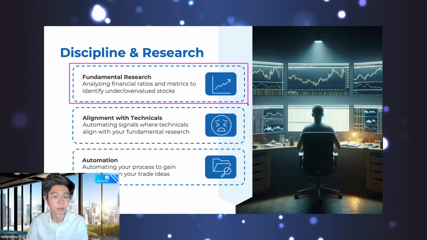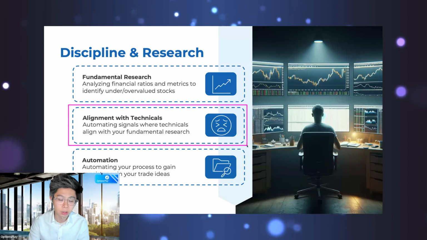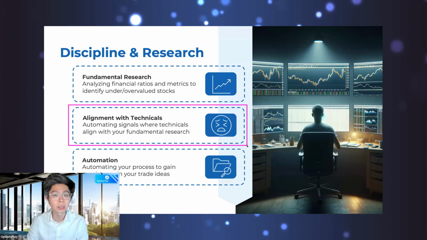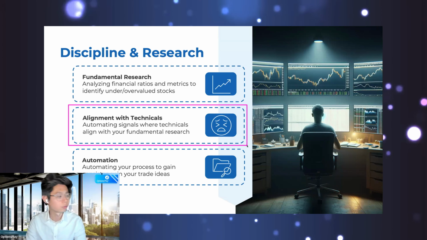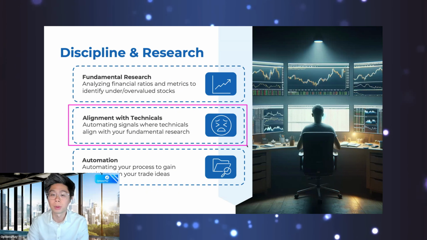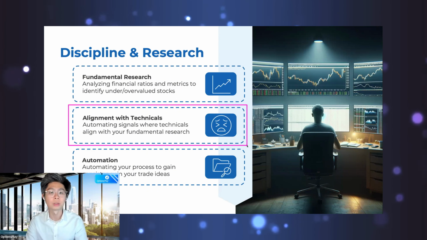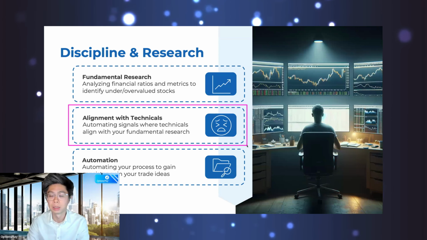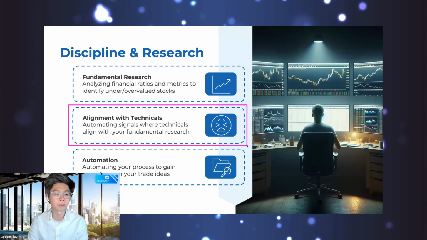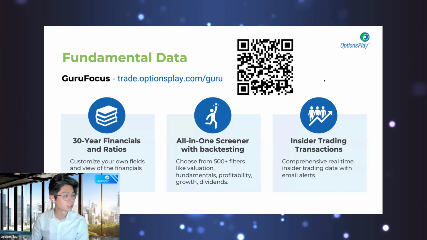Then what we're going to do is align it with some of the technical research that we already do. So we can find overvalued or undervalued stocks, and then we're going to look at the technicals on it and see which stocks align the technicals with the fundamentals, and then show you how to do some automation across all of it so that once you do this work, you can start finding opportunities on a weekly basis or on a monthly basis, very, very quickly. So those are the things that I want to walk you through during today's session.